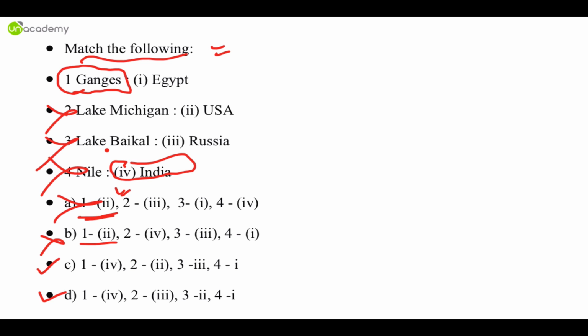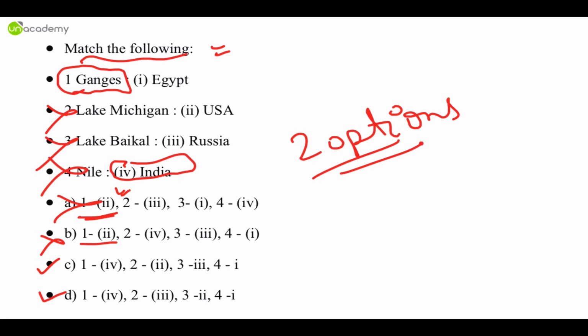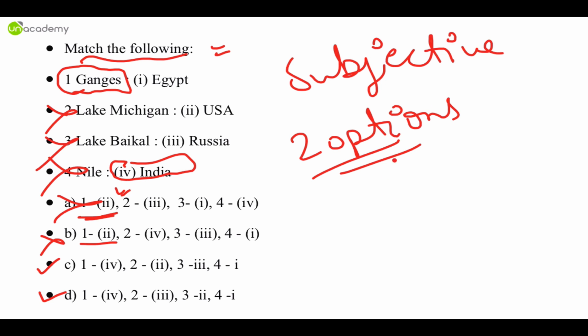I don't know 2, 3 or 4. I have never heard these names. Yet I can eliminate 2 options. Isn't that wonderful? You can't use that in subjective type questions, but we are talking only about MCQs. That's how we can read for mains later. There is a lot of time for that.